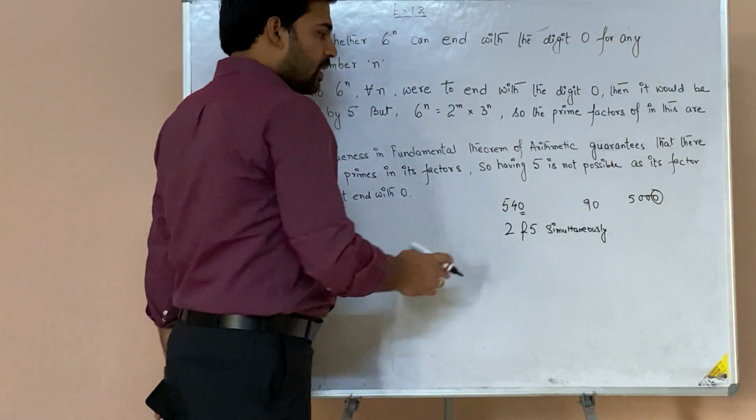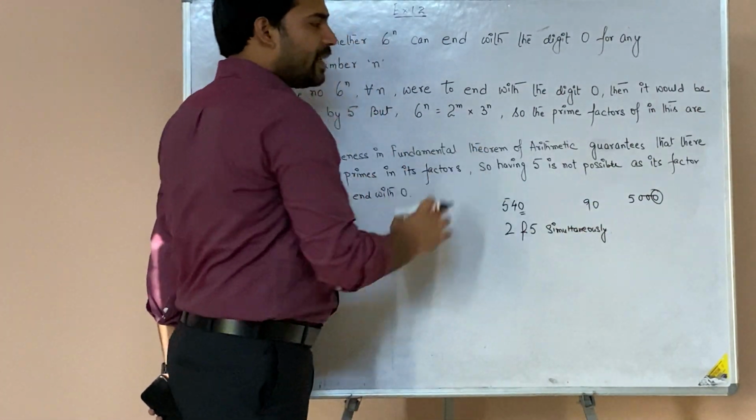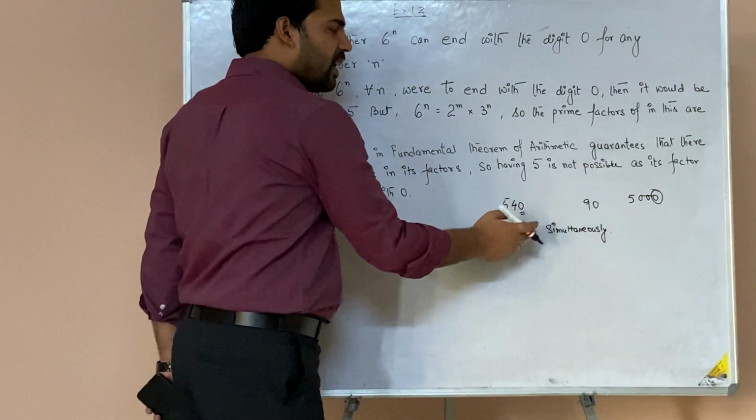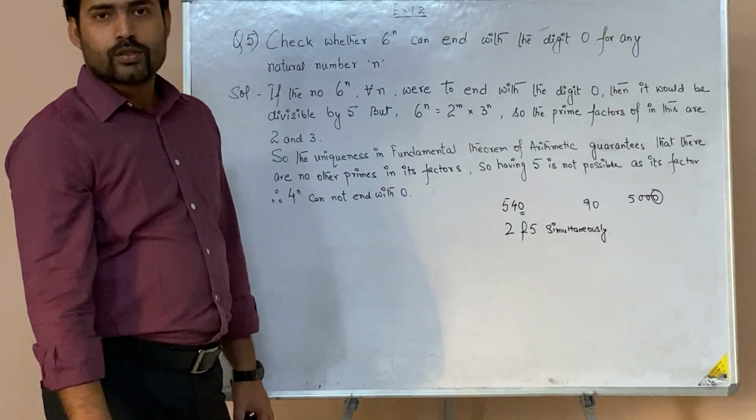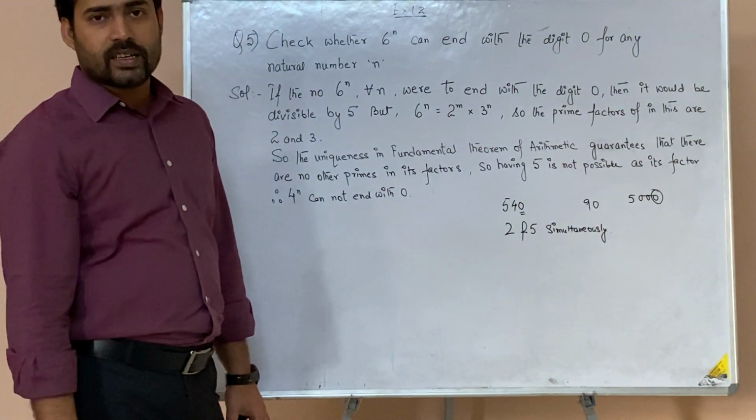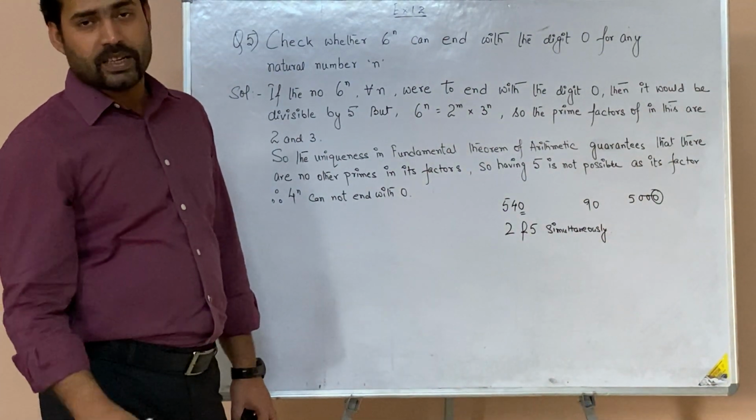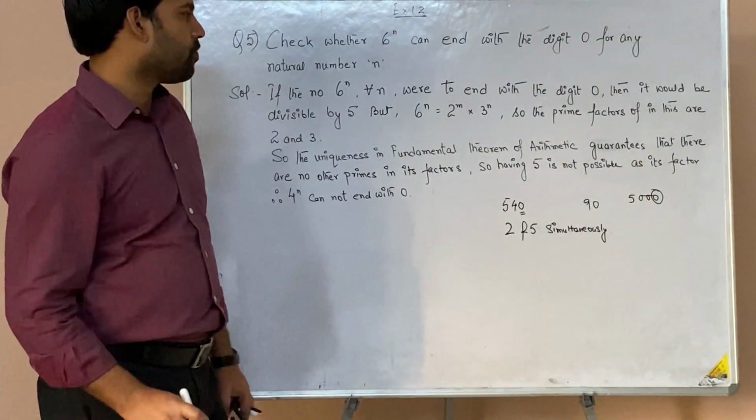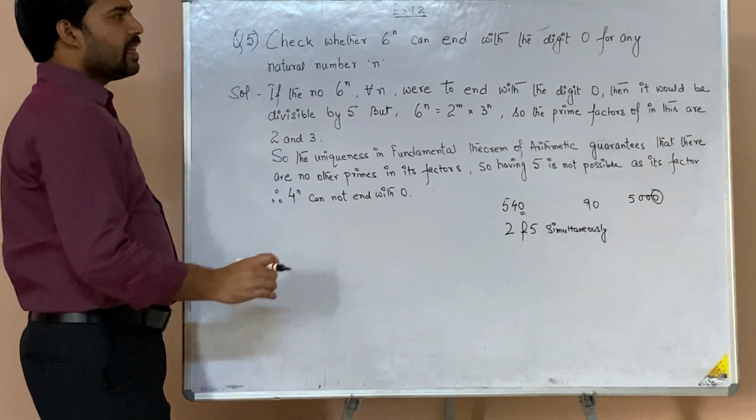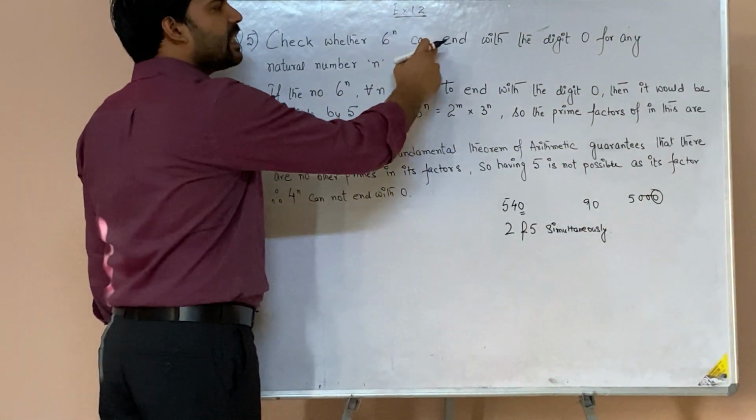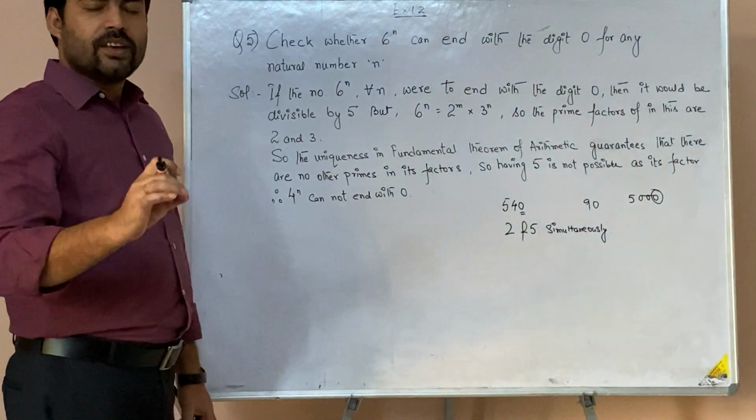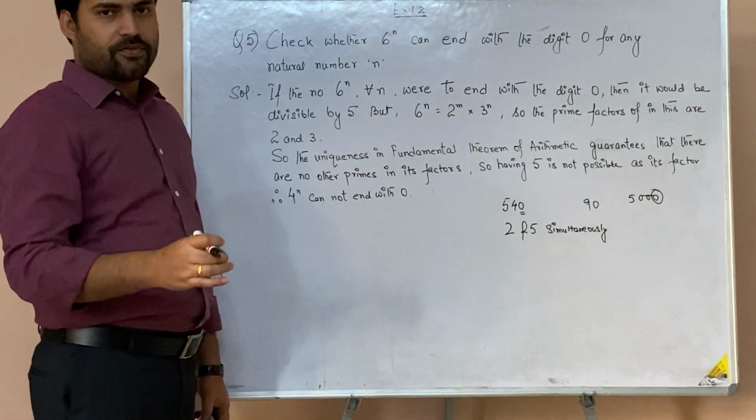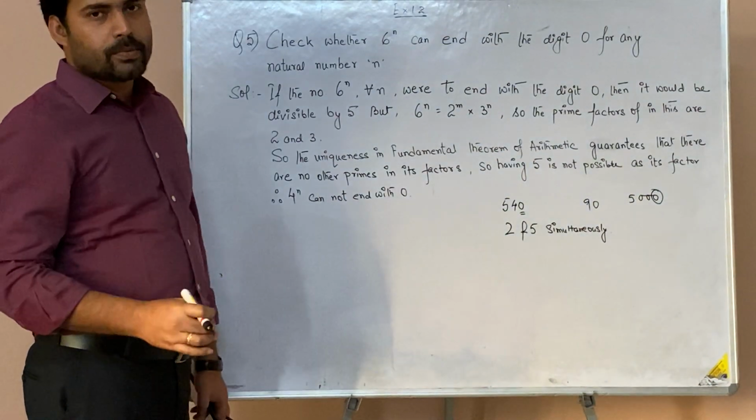All these numbers are even, so they are divisible by 2. All these numbers are divisible by 5. So when both 2 and 5 divide a particular number, then definitely that number will be divisible by 10. So here what we need to check is, can 6 to the power n end with 0? That means if we keep on putting various values of n, will the number that we get be divisible by 10?